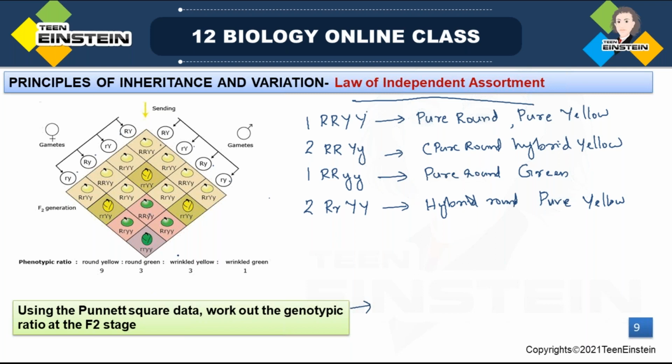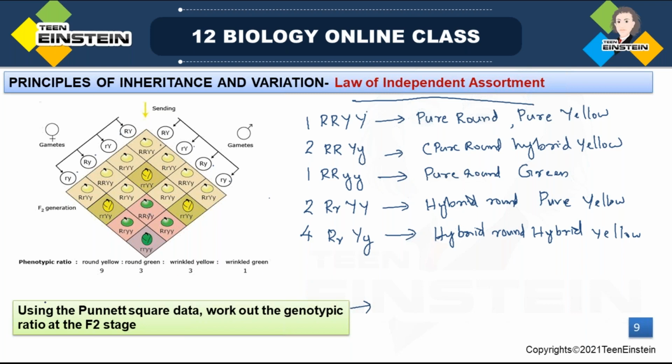Next combination is 4 genotypes. You can see capital R, small r, then capital Y, small y. This is hybrid round and hybrid yellow. Okay, hybrid round and hybrid yellow.